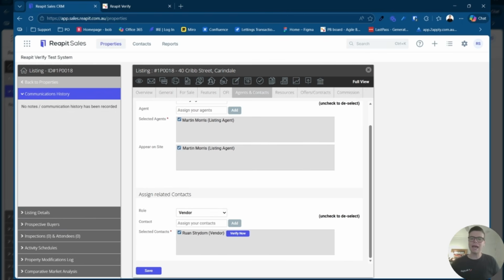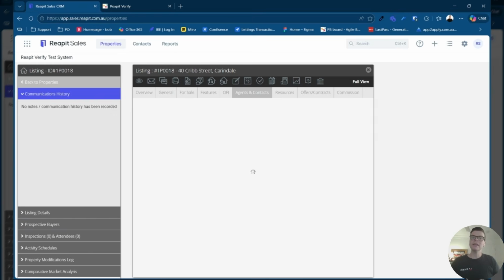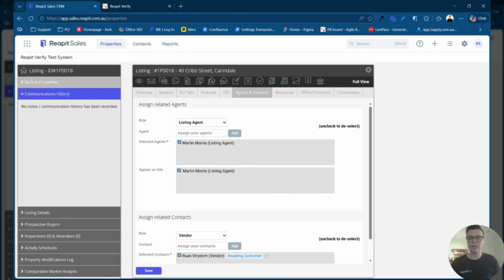Anybody who's been added as a vendor into the related contact section will have the Verify Now button next to their name. Clicking on Verify Now triggers a message to this vendor asking them to complete their ID verification. It doesn't just include an ID verification, it will also run checks against your PEPs and sanctions watch list.